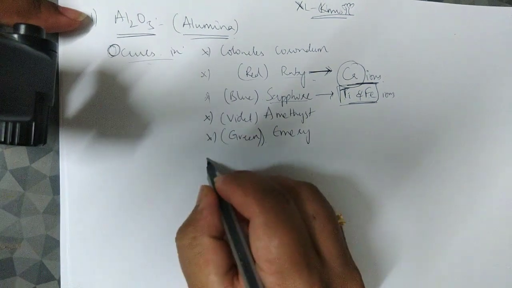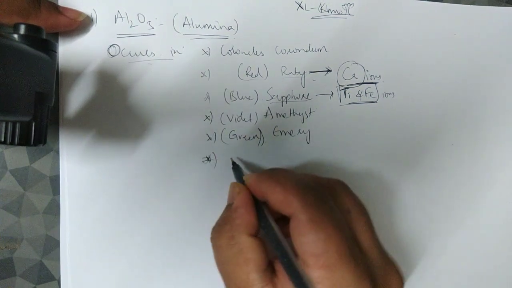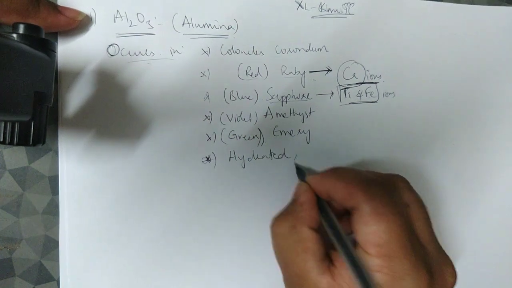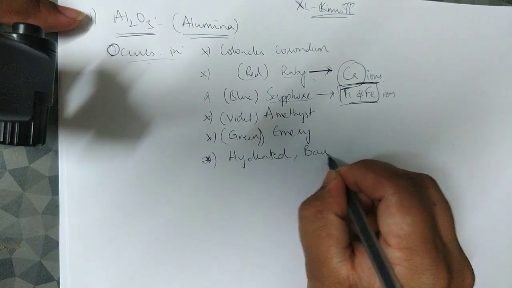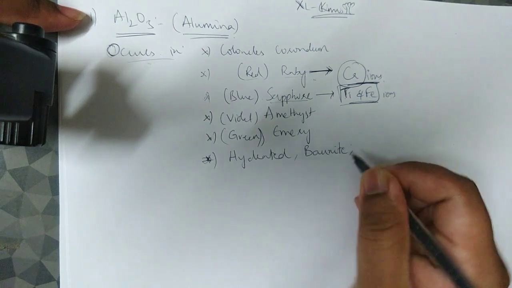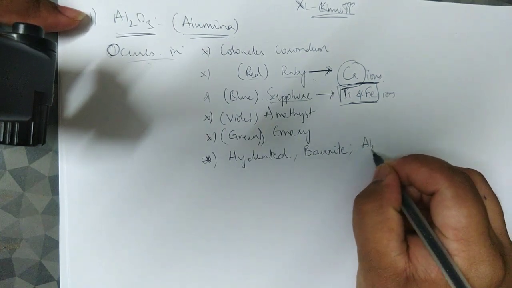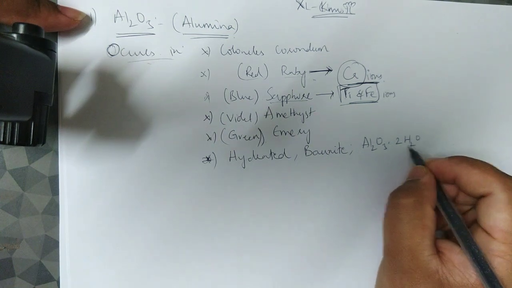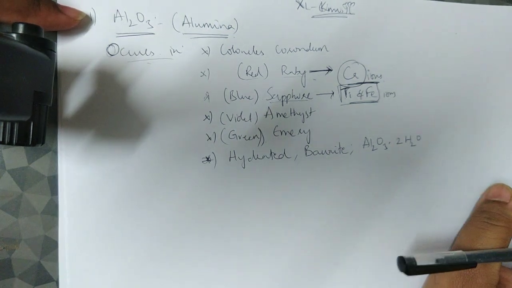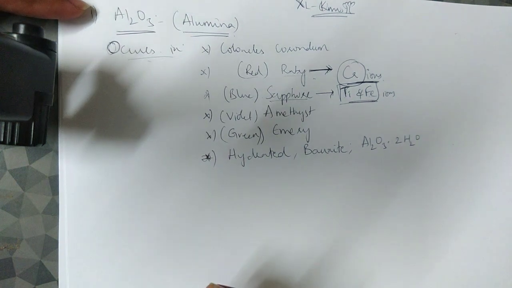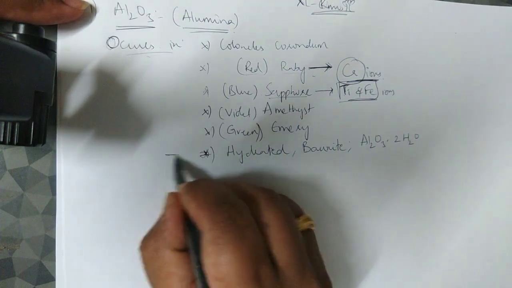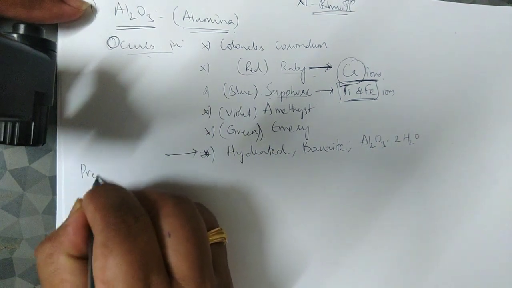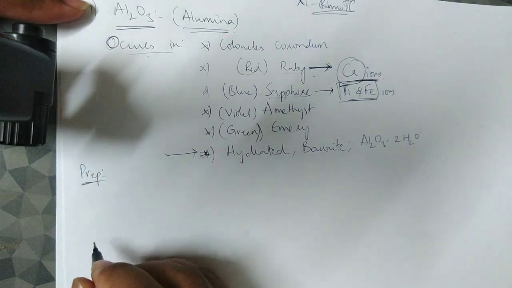Apart from this, it is also available in the hydrated form, popularly known as bauxite, with formula Al2O3·2H2O. Apart from this, we also have gibbsite and others, but as I already said, the most important one is bauxite.